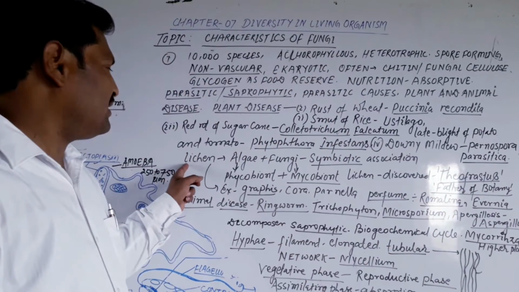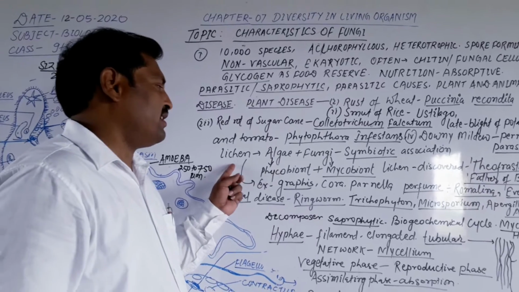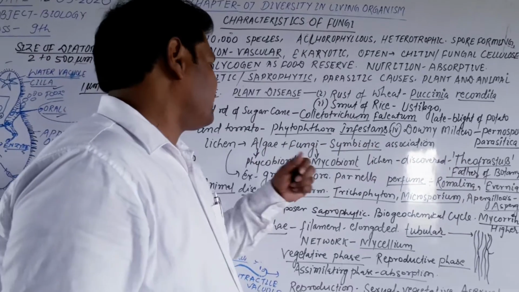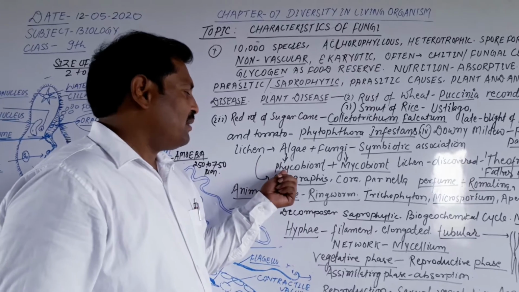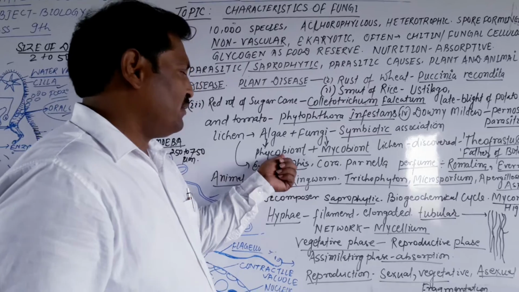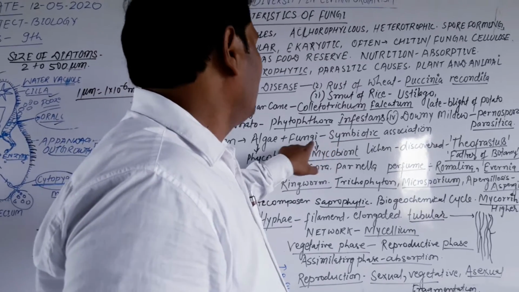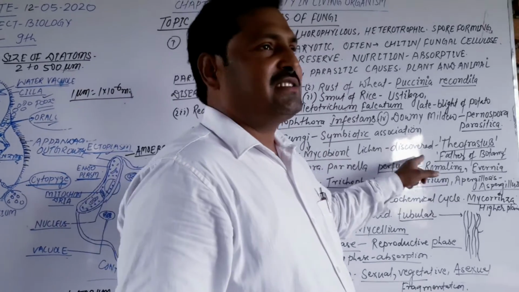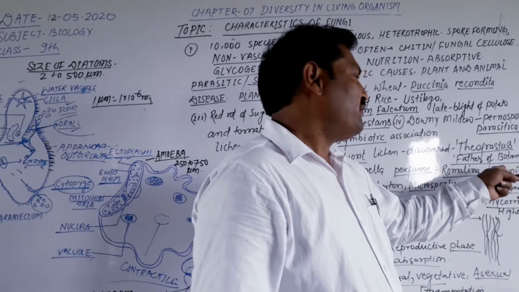Dear students, lichen, you asked me about yesterday: the algal and fungal symbiotic association is called lichen. The phycobiont is the algal component, and the mycobiont is the fungal component. It was discovered by Theophrastus, the father of botany.